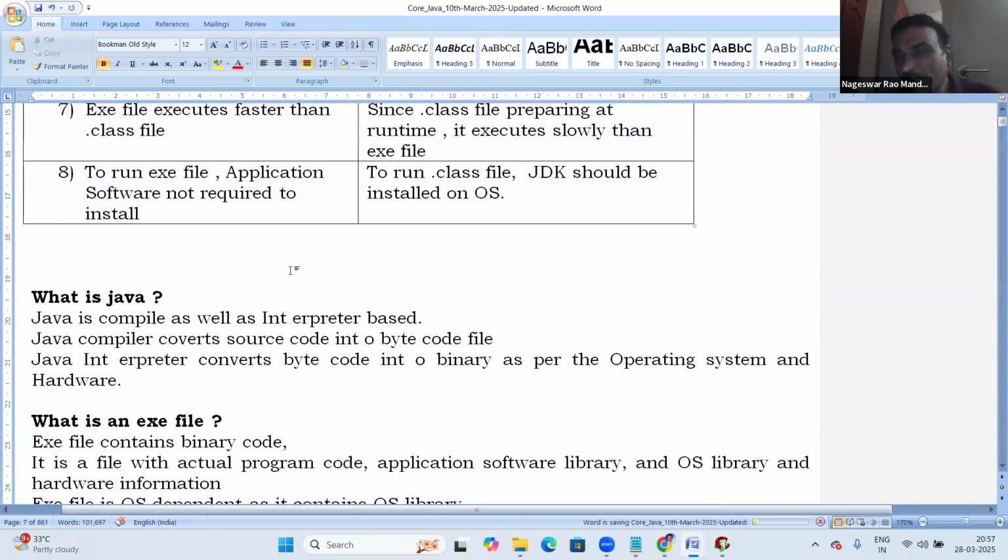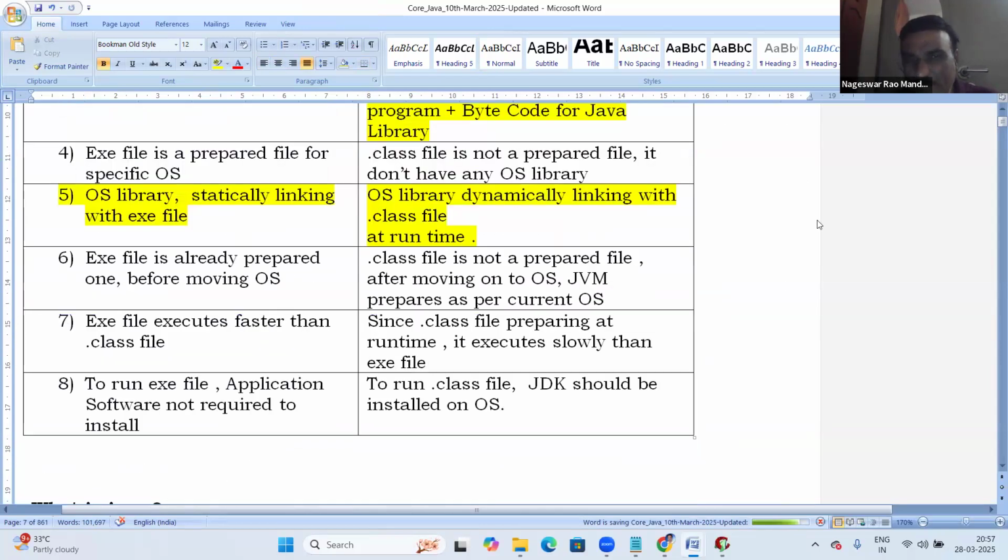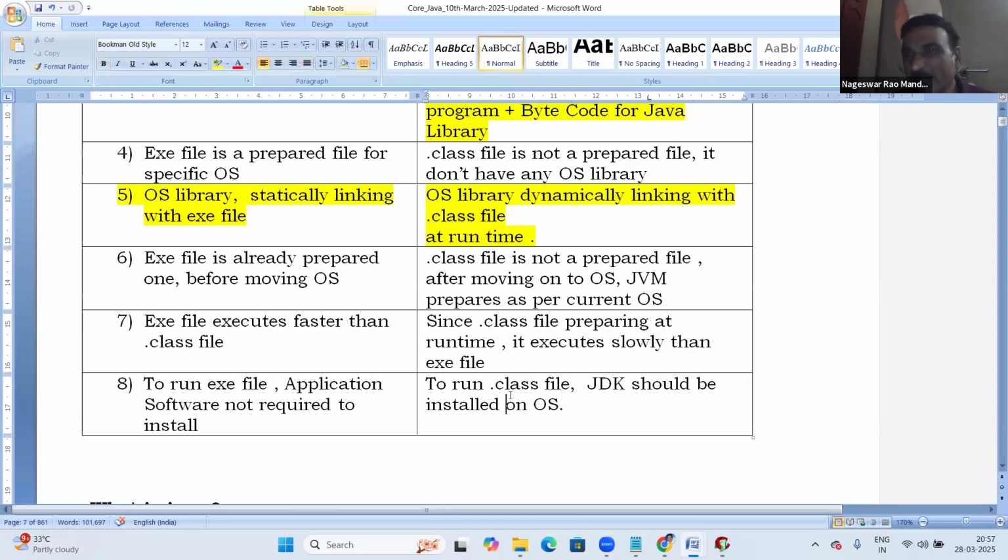So this is platform independence, and this is the reason how Java is platform independent. I think it's clear, right? I hope everyone understands. Yes, sir, everyone is clear. The Java dot class is dynamically linked with the OS library by the JVM, so it is platform independent. The exe file is statically linked, which is platform dependent. Wherever there is static linking, it is platform dependent; dynamic linking is platform independent. Java and Python both use dynamic linking, so those are independent of platforms.